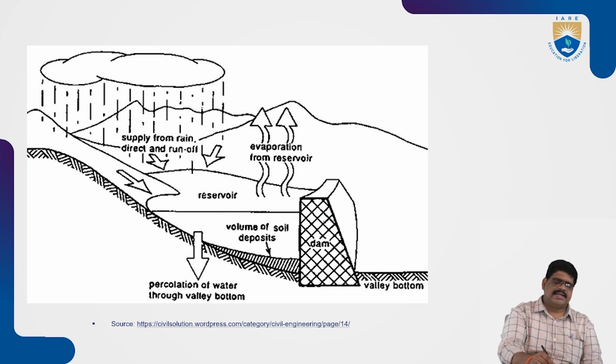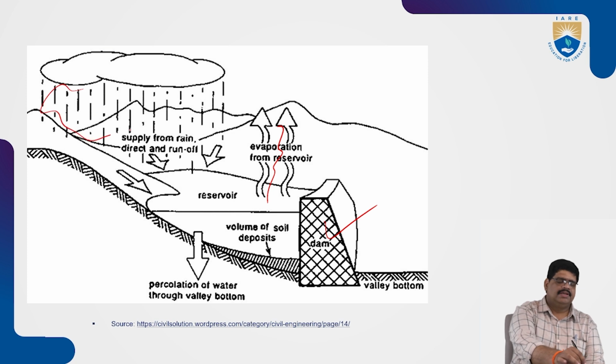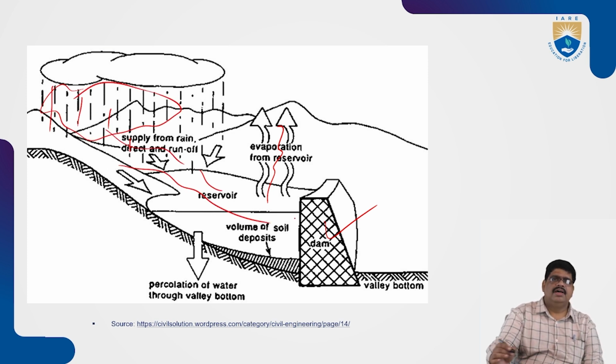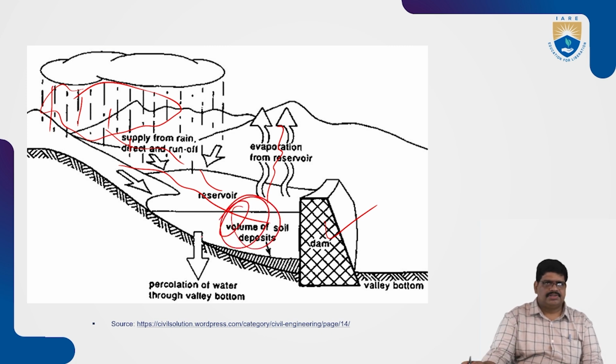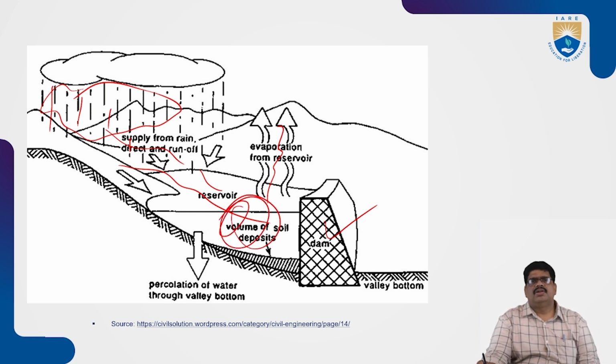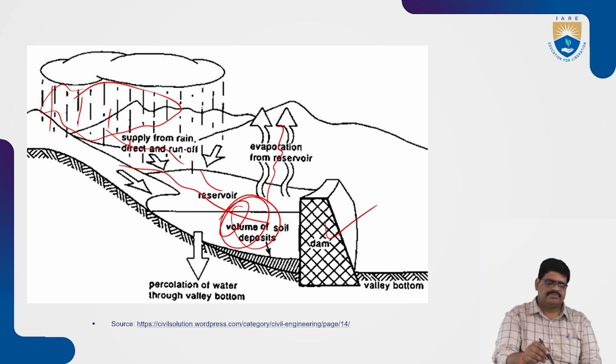A reservoir dam will be constructed here. After evaporation, the supply of water in the catchment area, rainfall that comes through the rivers, can be stored, and the volume is deposited here. This is an example of an artificial reservoir.